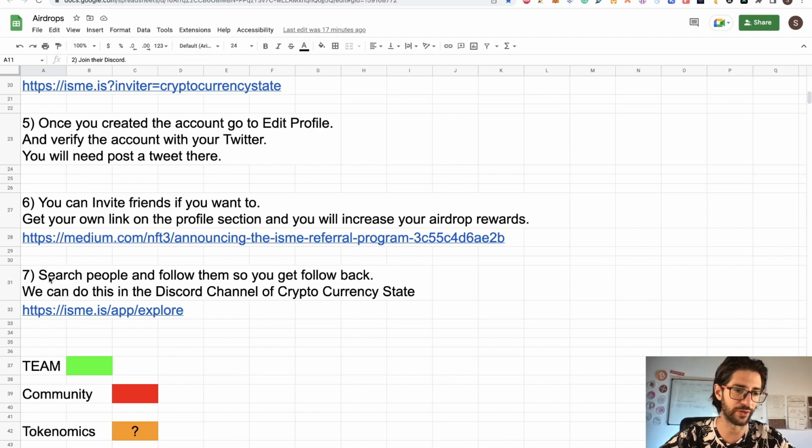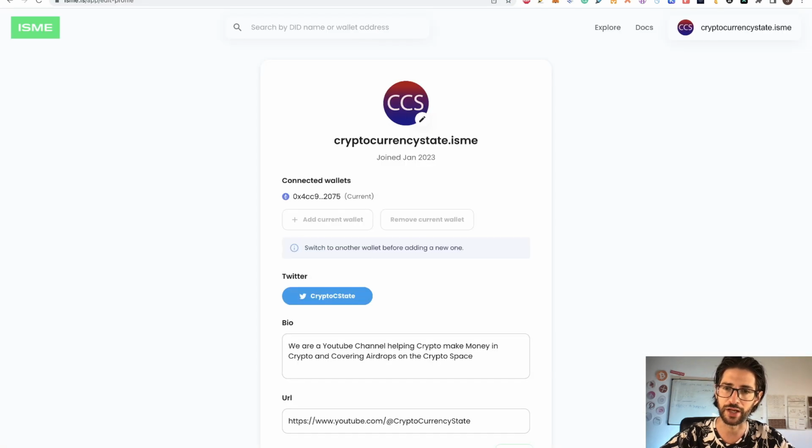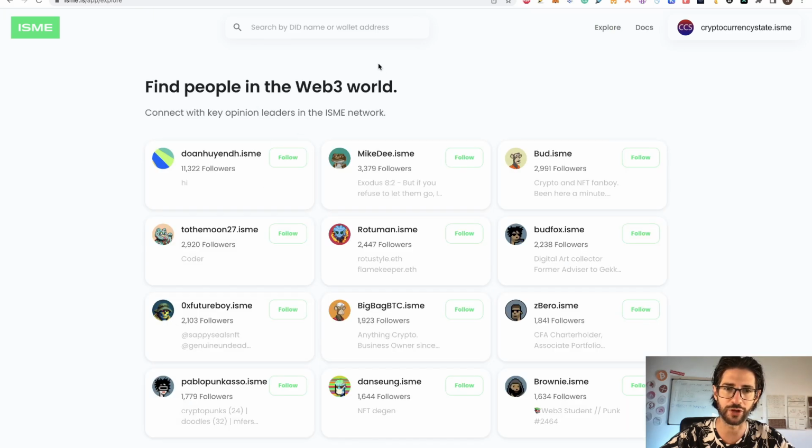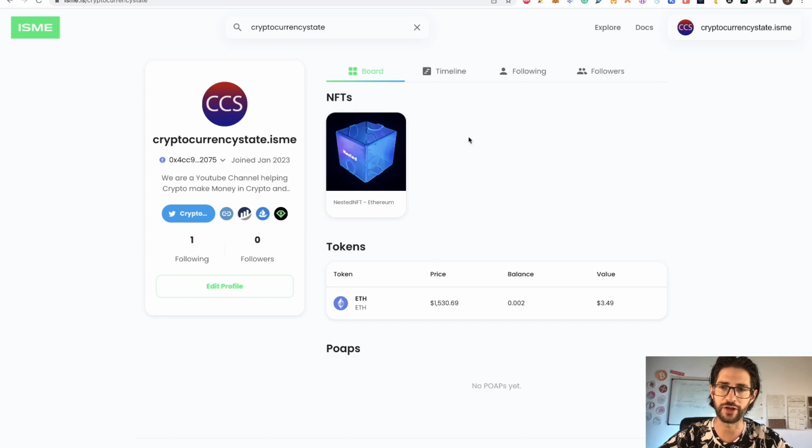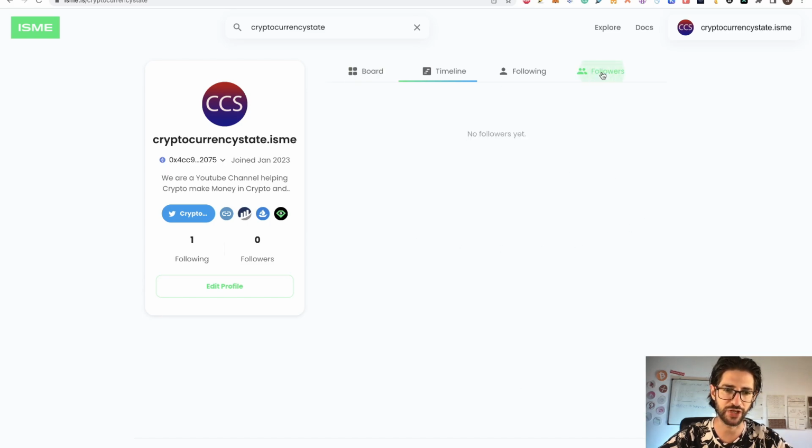And finally, step 7 is to search for people and follow them, and you get followed back. So you can follow me, cryptocurrency state, in the Explorer. Like I say, you go here to the Explorer section and you can search me. So you can search my profile there and you can follow me. I just created it yesterday, so I am really new on this, like you will be today.